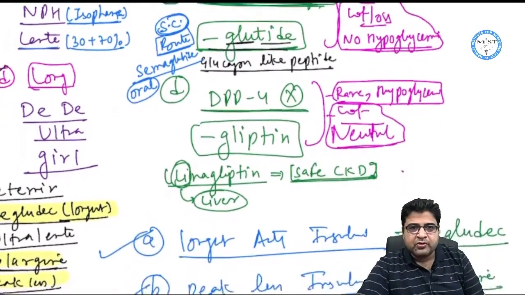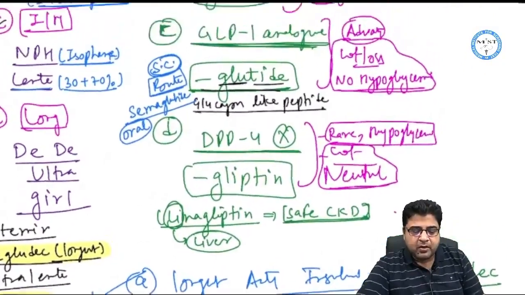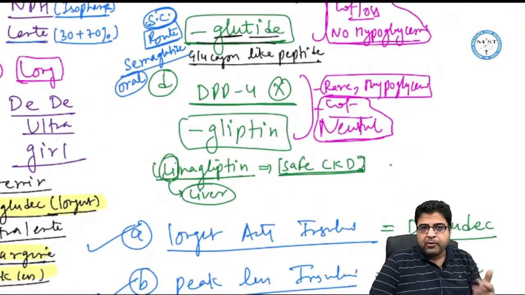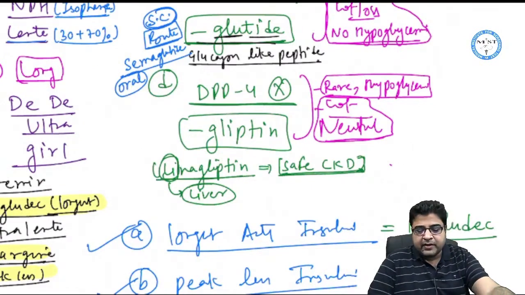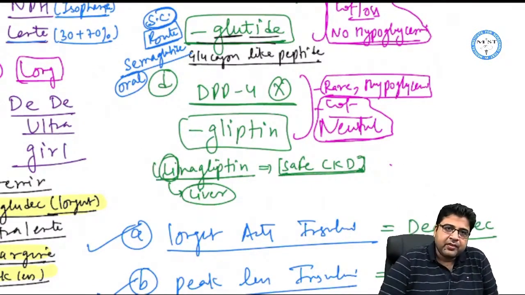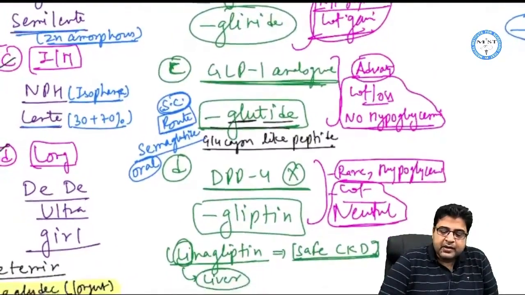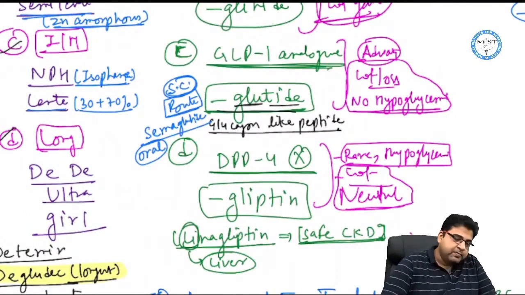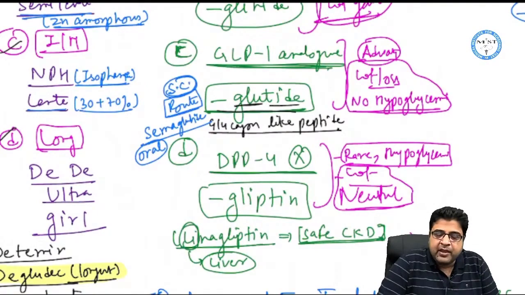Two MCQs on these drugs. One is regarding gliptins: linagliptin starts with Li, is purely metabolized by liver and safe to use in patients of CKD. And regarding glutides, semaglutide is a drug which is also given by oral route. All are given by subcutaneous route, but semaglutide is the only one which can be given by oral route.